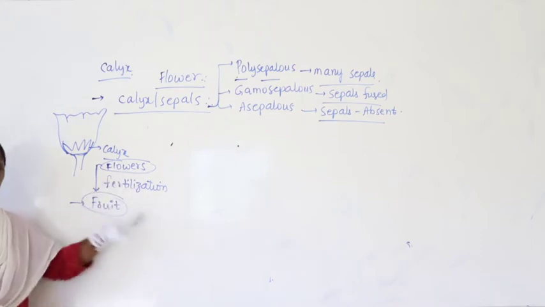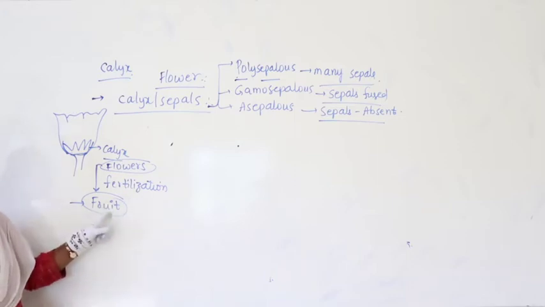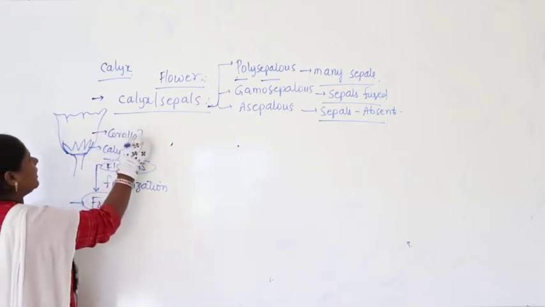How this happened, we will study later when we talk about fertilization. But at the time of fruit formation, generally the calyx and corolla will fall off.